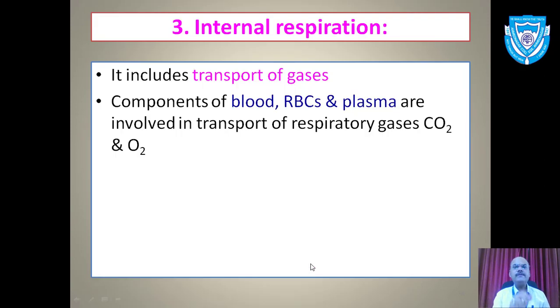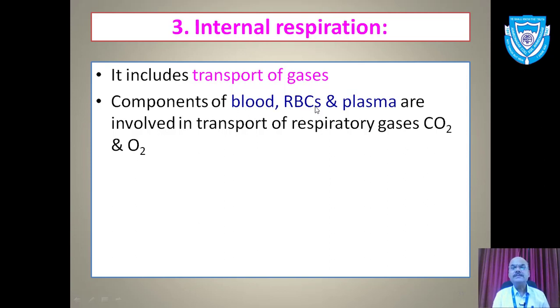Okay. Then we'll have internal respiration, with the help, as I told you, of the transport system. All the way, the oxygen which is taken will be taken up to each and every cell. Now, as I already told you, transport of gases will be included here in internal respiration. The oxygen will be carried to each and every cell. Carbon dioxide will be carried from each and every cell up to the lungs. And the component that will be involved here for internal respiration will be the blood.